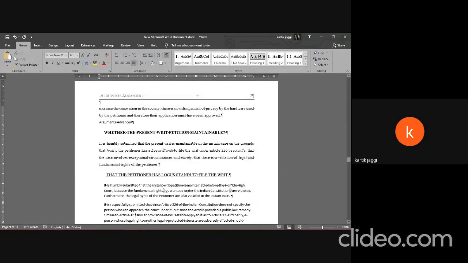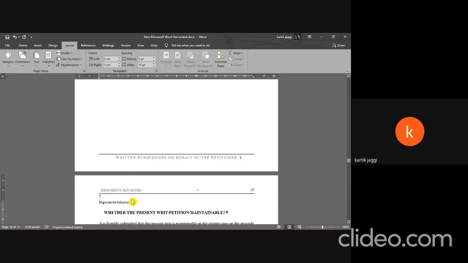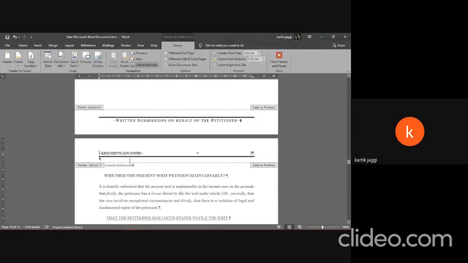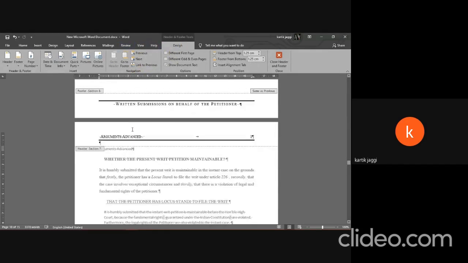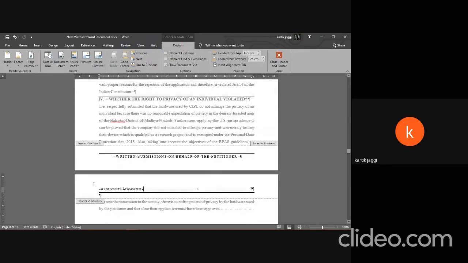So for example, I just delete this page break, and insert a section break from here. I went to layout, breaks, and next page. Section break, next page. So just like that. And now what I need to do is click on the header, go to header and footer tools, and delink this. So now when I change this, okay, I'll change the other one. So now when I change this,